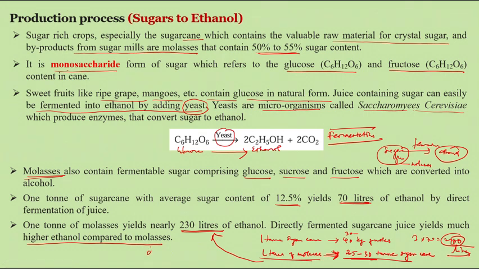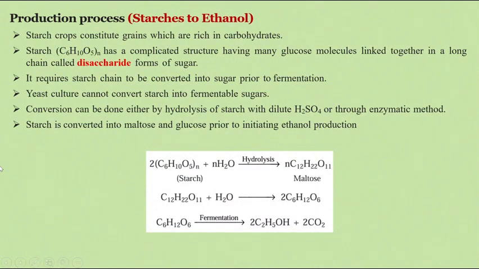The drawback here is mainly the food versus fuel issue. Primarily we concentrate on food, and next on fuel. So sugar cane is first used for food purposes and then used for fuel. Then the second process is starch to sugars. As I told earlier, it is more difficult to convert starch into ethanol when compared to converting sugar into ethanol.